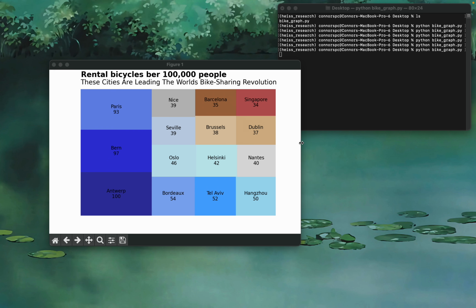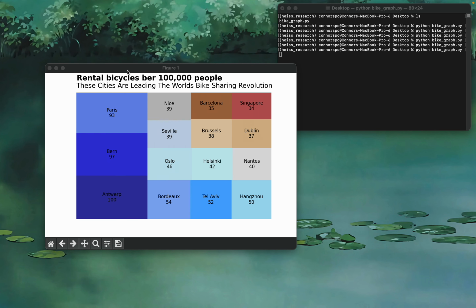Let's drag it out a little bit so you can read the title. As you can see, we have the cities with the numbers below them. We have that color gradient from that dark blue to that light gray. A little bit of red here, but hey. I'd say it looks pretty good.